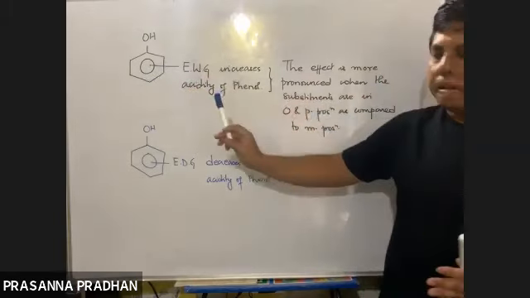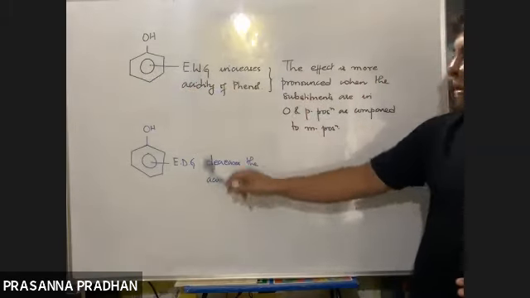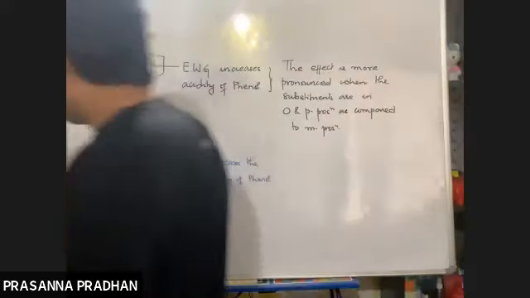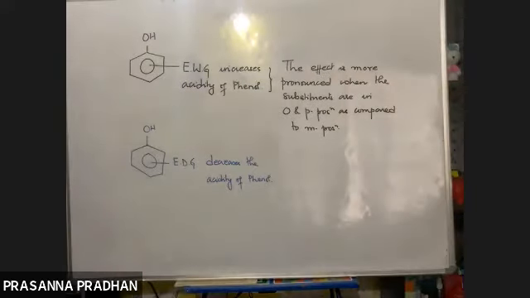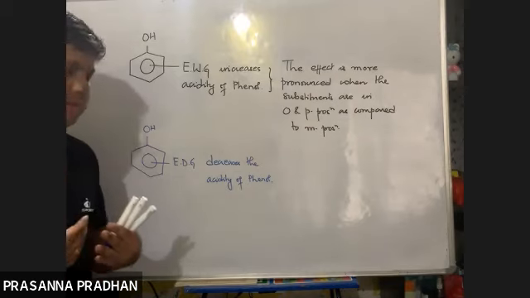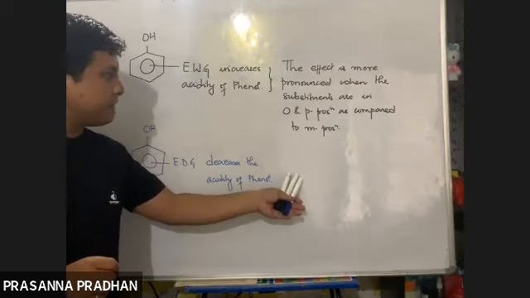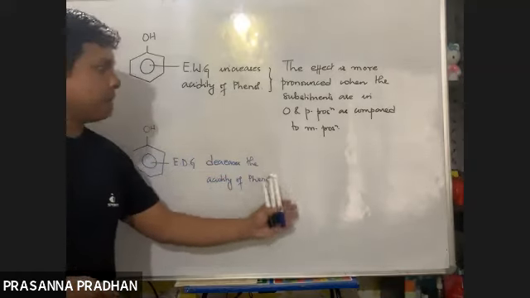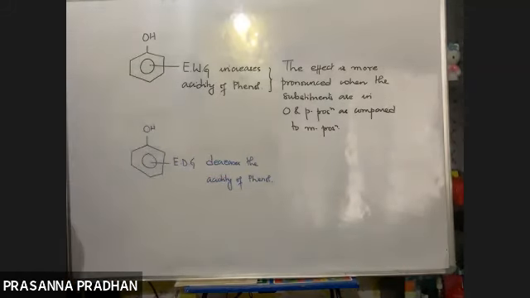I'll explain why. Whereas electron donating groups tend to decrease the acidity. I think I have discussed in your class that acidity is measured by the acid dissociation constant. Acidity is directly proportional to Ka values. Acidity is inversely proportional to pKa values.